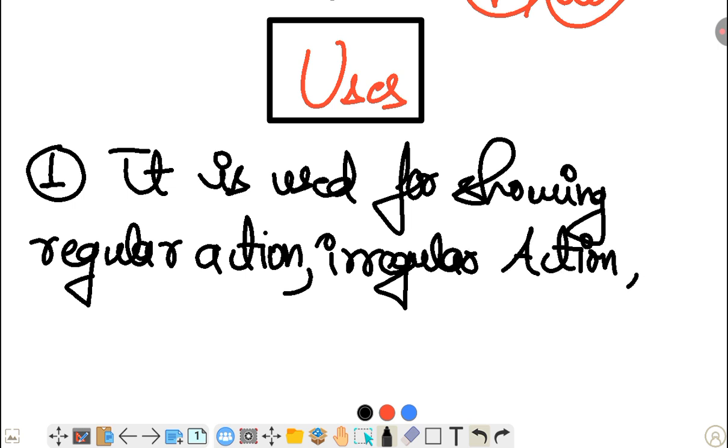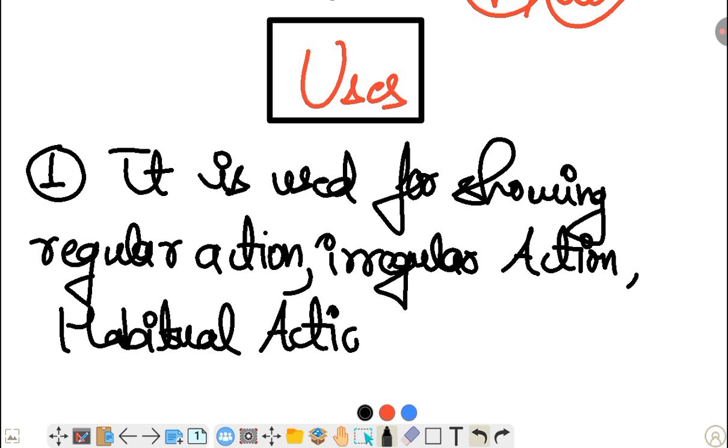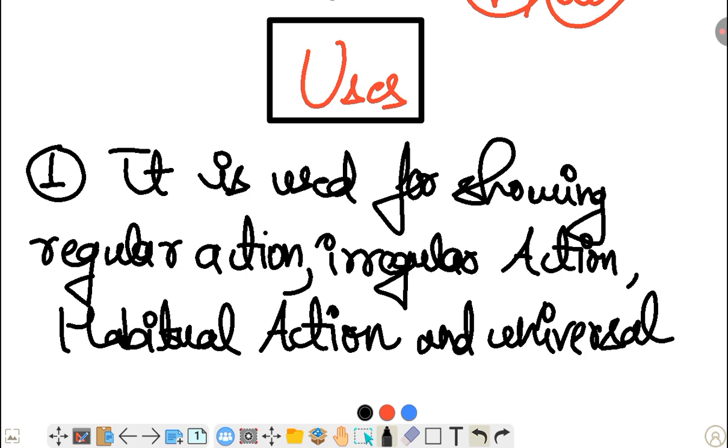Okay, habitual action, and universal facts. Simple. It is used for showing regular action, means something that happens daily, regularly, every day. So that we use present indefinite tense.